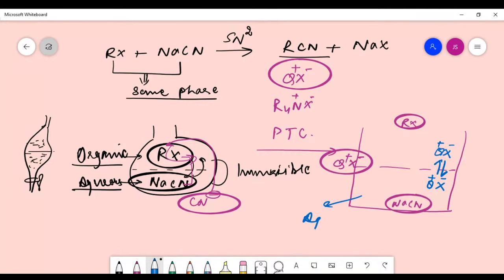This is the aqueous layer and this one is the organic layer. So it can cross the phase, and when it can cross the phase, it will react. In the aqueous phase it will react with NaCN and form the product QCN plus NaBr. Now this QCN will cross the phase.